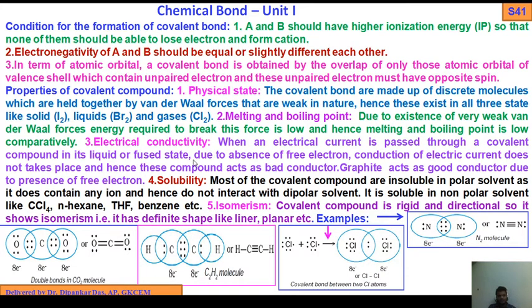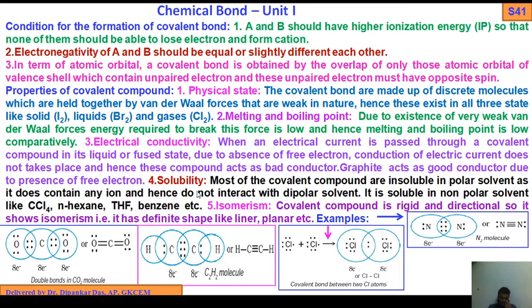Electrical conductivity. When an electric current is passed through a covalent compound in its liquid or fused state, due to the absence of free electrons, conduction of electric current does not take place, and hence these compounds act as bad conductors. Graphite acts as a good conductor due to the presence of free electrons.